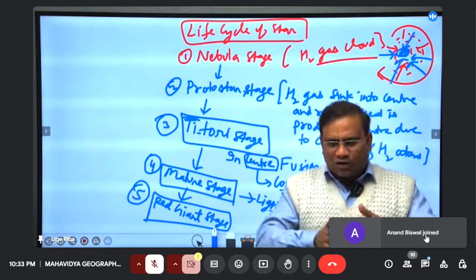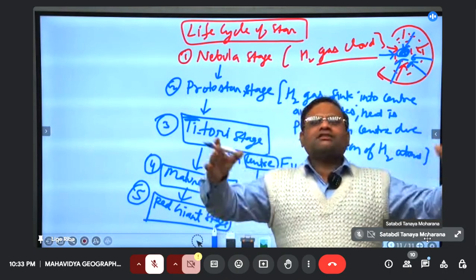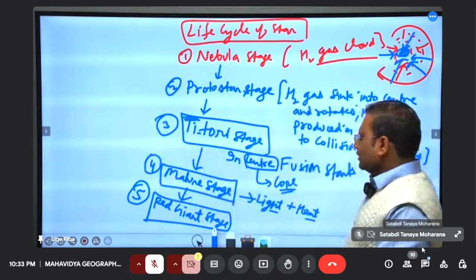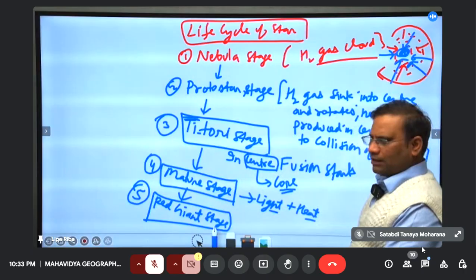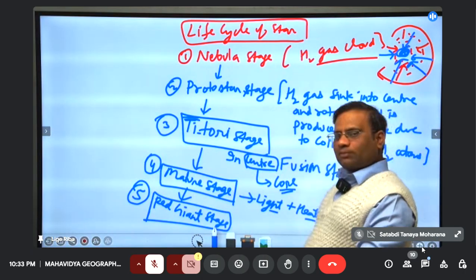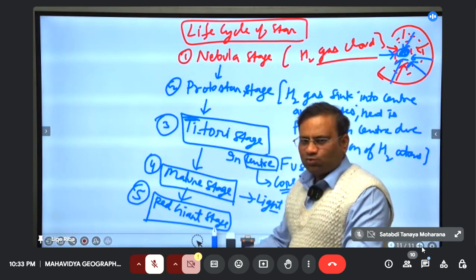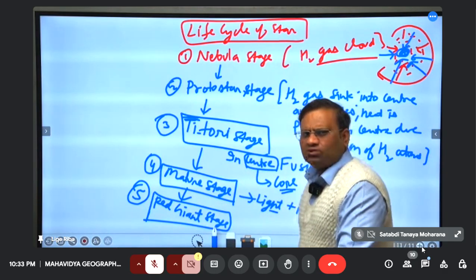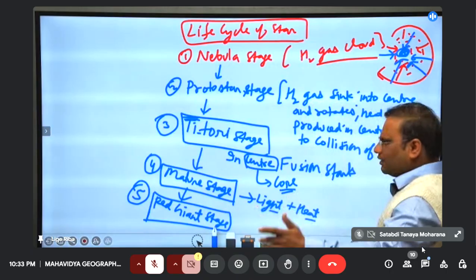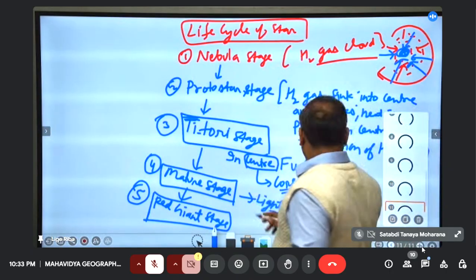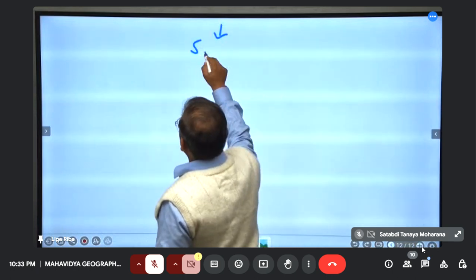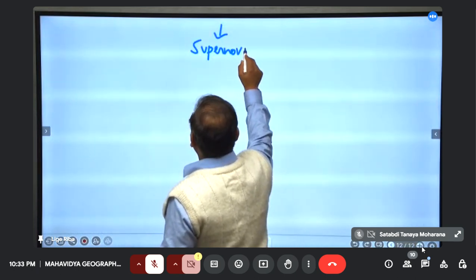Now, if the star goes on swelling, expanding, it becomes unstable. So one day it will blast. This blasting is called a supernova. Recently, our James Webb telescope has observed a supernova. It is taking a picture of the Betelgeuse star, I think so. They are taking pictures of that. It is a current affairs issue. So from the fifth stage, it will enter the next, supernova stage.